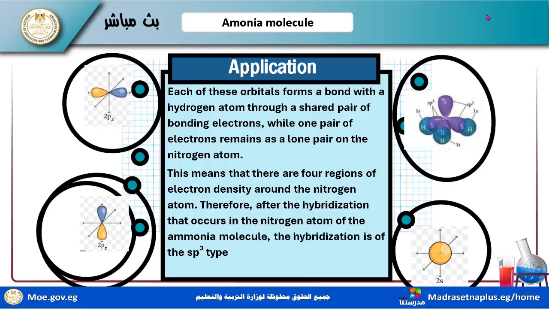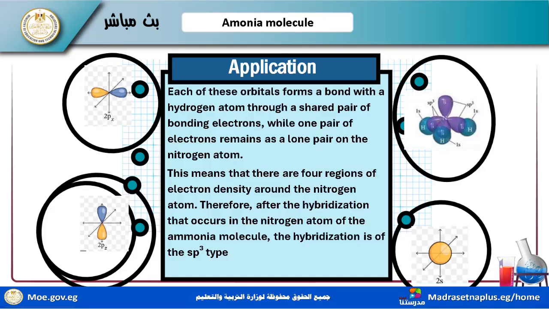We have this shape of ammonia gas. We have sp3, sp3, sp3. This is the shape. What is this? This is an sp3. We have a lone pair of electrons that doesn't share in bonds.